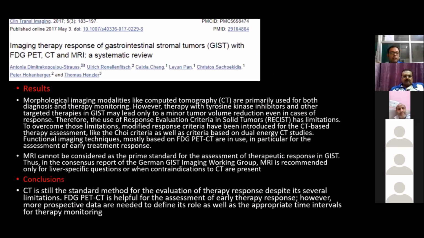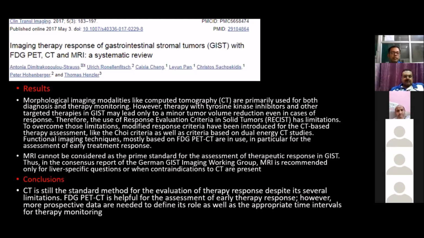If we go to a 2017 clinical imaging study, which did a systematic review of the response of GIST with PET, CT, and MRI, they found some important findings. Morphological imaging modalities like CT are primarily used for both diagnosis as well as therapy monitoring. However, therapy with TKI and other targeted therapy in GIST may lead only to minor tumor volume reduction, even in case of response. Therefore, use of RECIST criteria has some limitations.